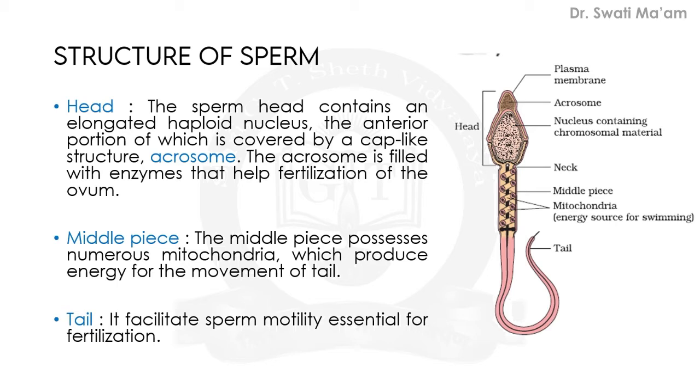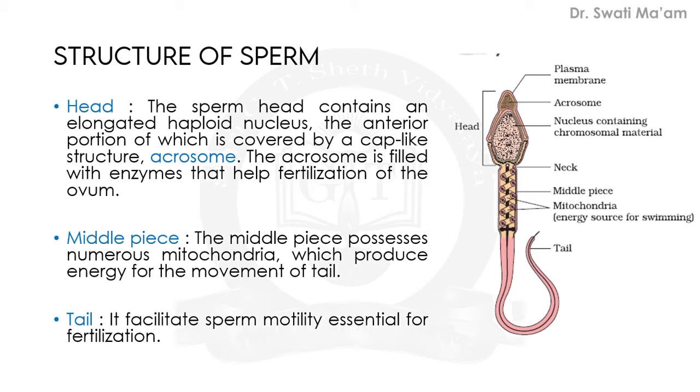This acrosome is filled with enzymes which are very necessary for fertilization of the ovum, and basically the enzyme is hyaluronidase. That facilitates the entry of sperm into the ovum. So the acrosome has its own importance, and it is located at the tip of the head. Then we talk about the middle piece.